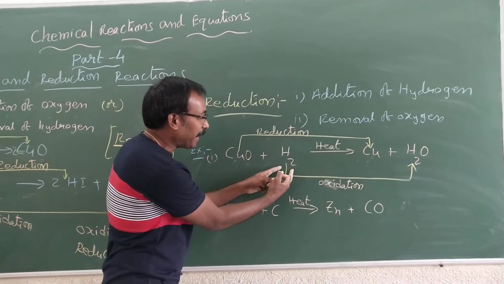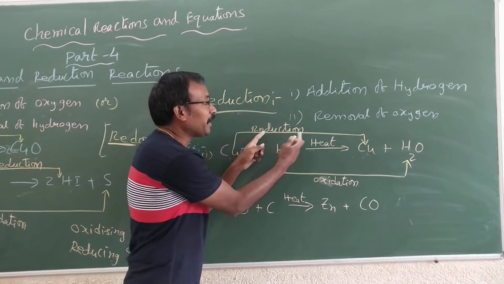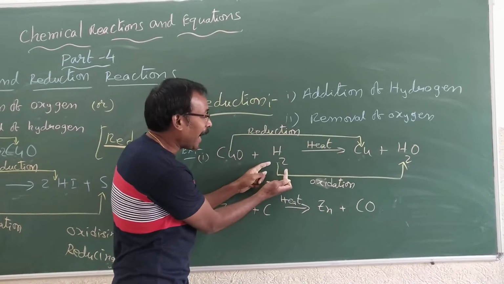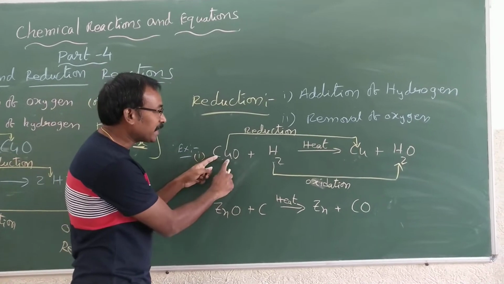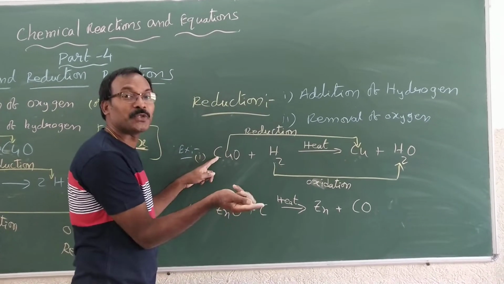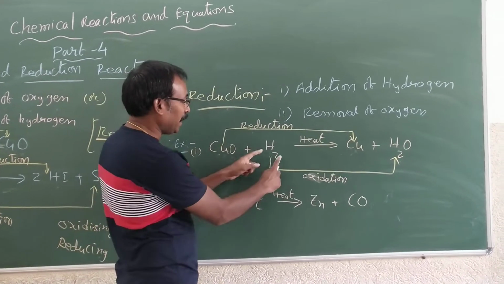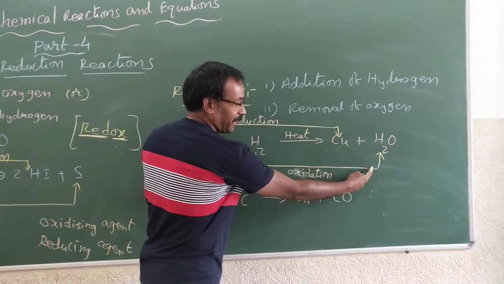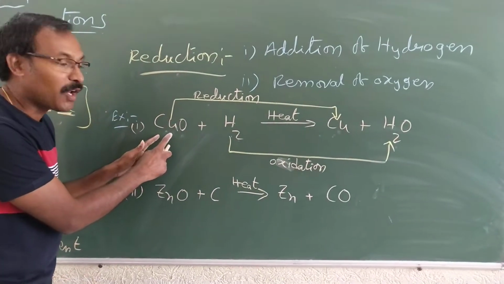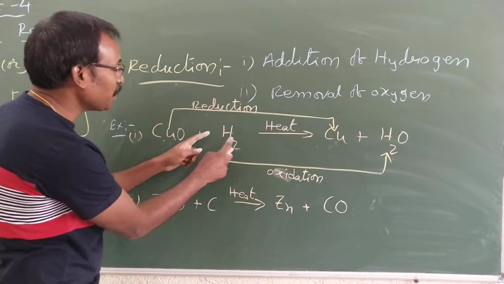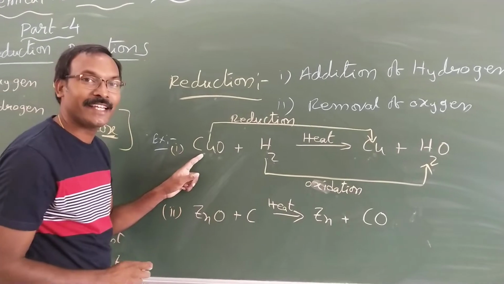Got the point? This hydrogen helped this copper oxide to lose the oxygen, or to become reduced. Which is helped by hydrogen. That's why this is the reducing agent. Clear? This is reduced, and what is helping it to become reduced? This hydrogen. So hydrogen is a reducing agent. Got the point? And similarly, this hydrogen is oxidized. What helped this hydrogen to be oxidized? This copper oxide. This copper oxide helped this hydrogen to be oxidized. That's why for helping this oxidation, this is nothing but the oxidizing agent.